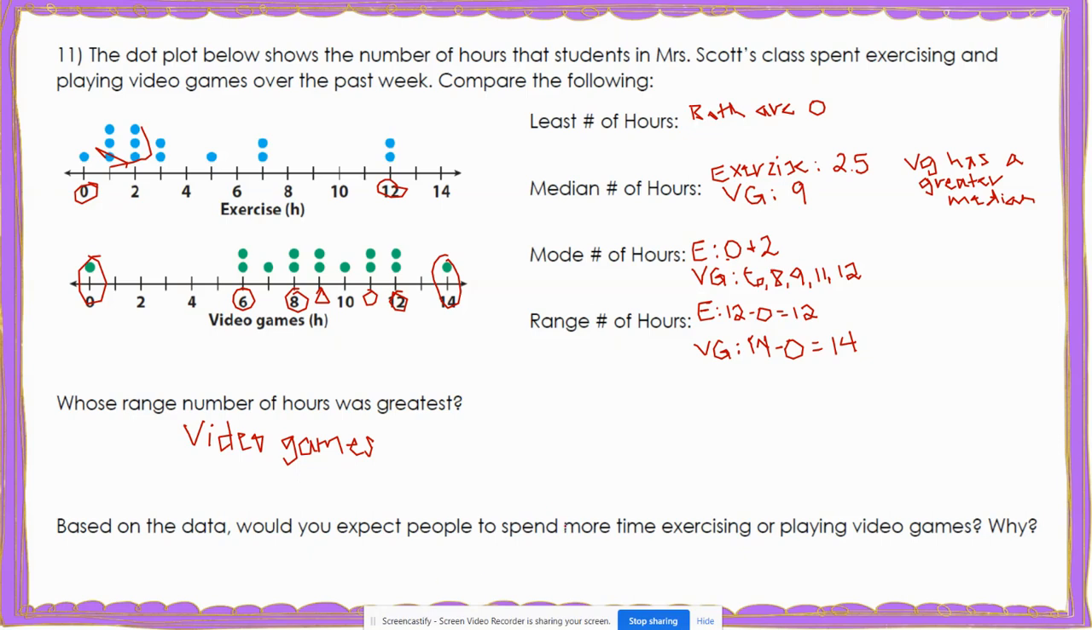Based on the data, would you expect people to spend more time exercising or more time playing video games, and why? Well, let's look at the median, because the median is my measure of center that would tell me this. Well, I see that exercise has a median of 2.5 and video games has a median of 9. Because video games has a greater measure of center, that tells me that typically students spend more time playing video games. So we would say video games, and the reason is because the median is higher.